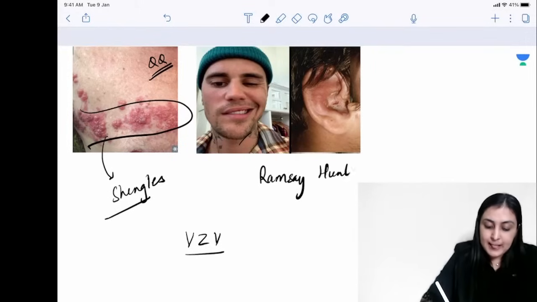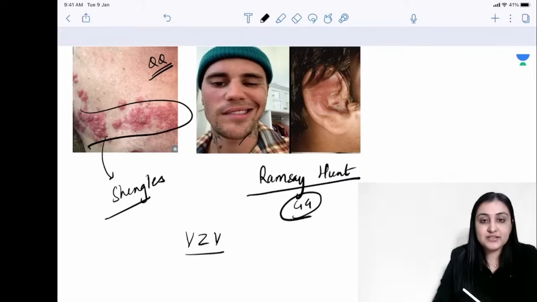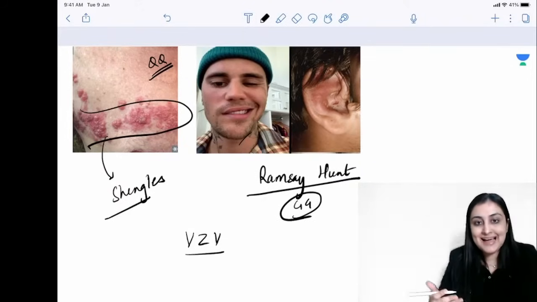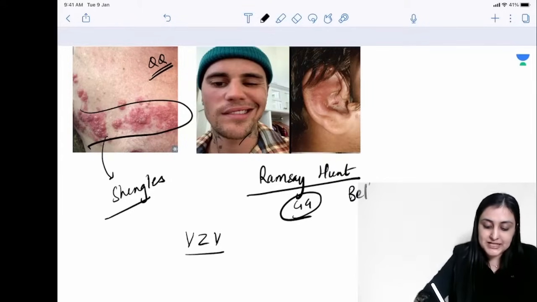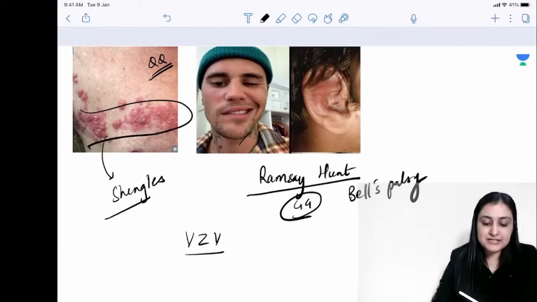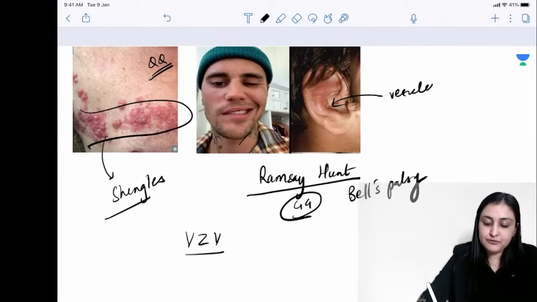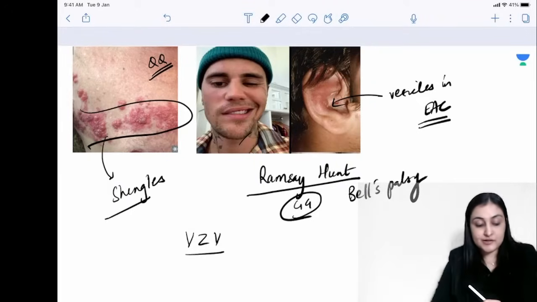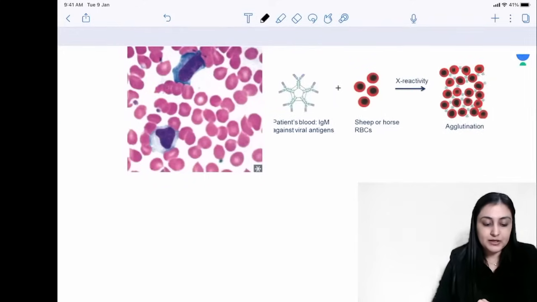So when there is reactivation, and the virus has been dormant in the geniculate ganglion, when it reactivates, it can produce Bell's palsy. So what you are seeing here in Justin Bieber is the Bell's palsy sign, and you can also have these vesicles, which are pretty painful, in the external auditory canal, right? So this is the Ramsay Hunt syndrome.